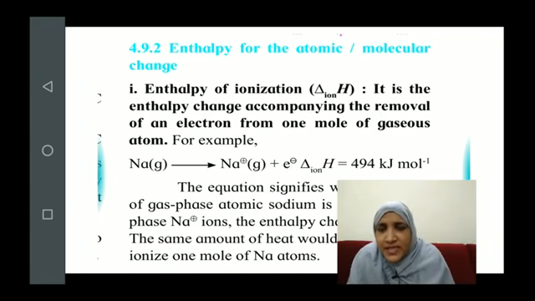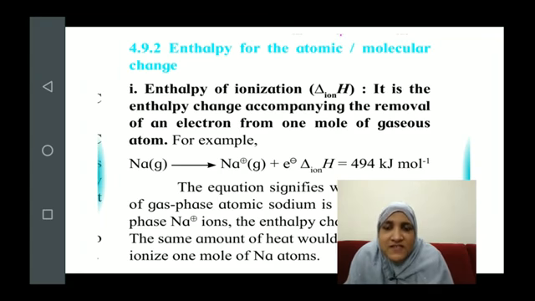An example of sodium is given, where a sodium atom in the gaseous state converts into a sodium ion, Na+, in the gaseous state by losing an electron. The enthalpy of ionization, delta ion H, is 494 kilojoules per mole.